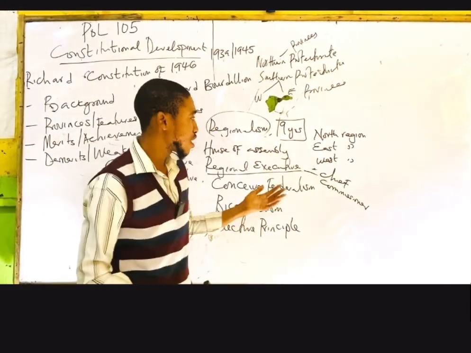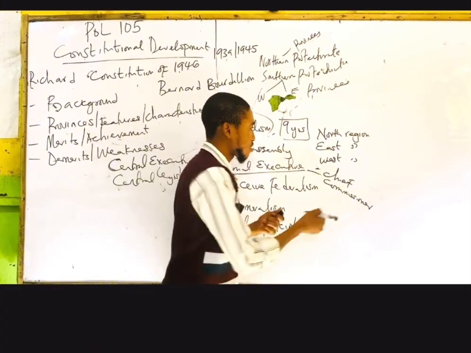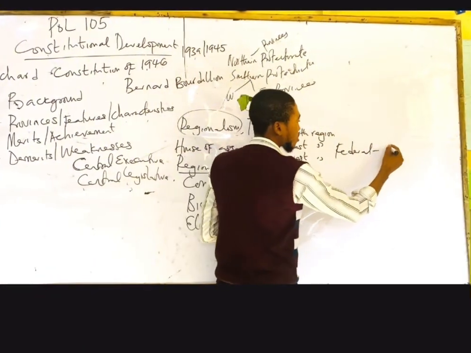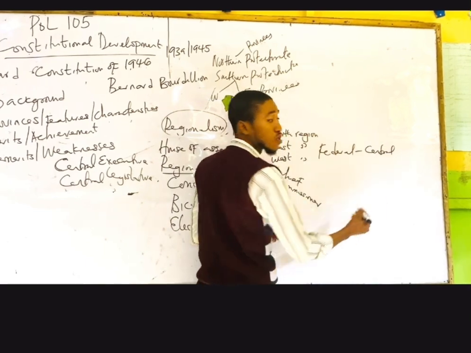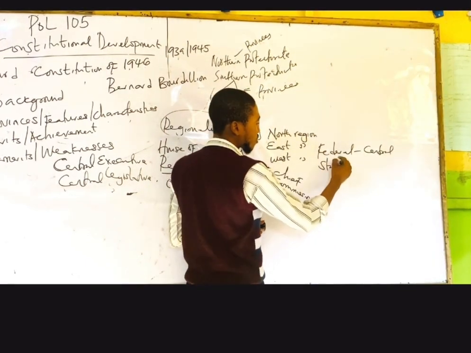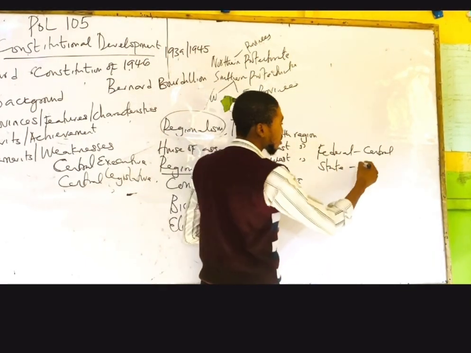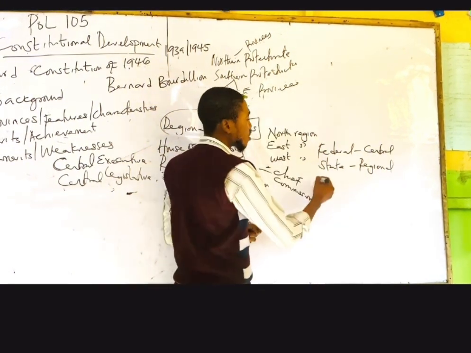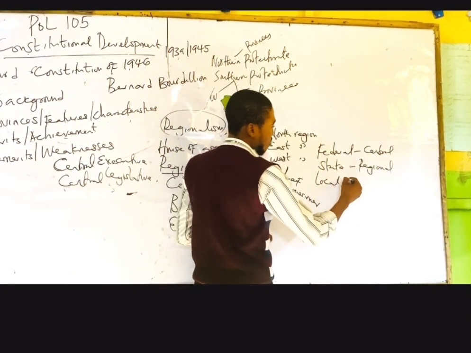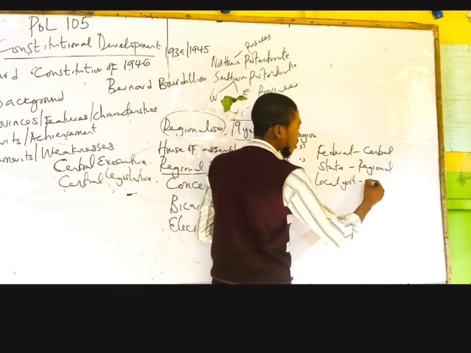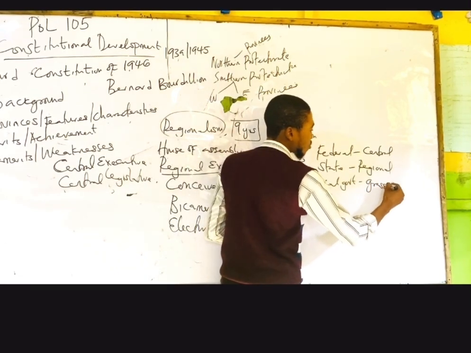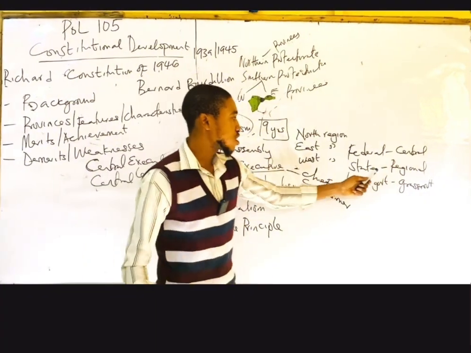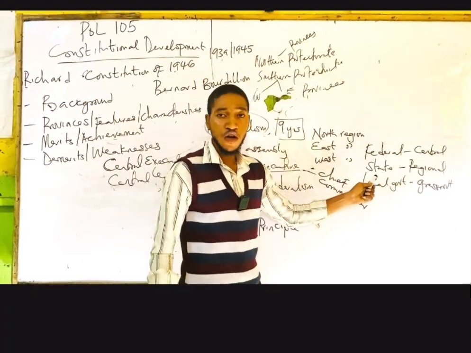Now we can also refer to them differently. We have federal, we can also call it central government. We have state government, we can also call it regional government. Then we have local government, we can also call it grassroots government.